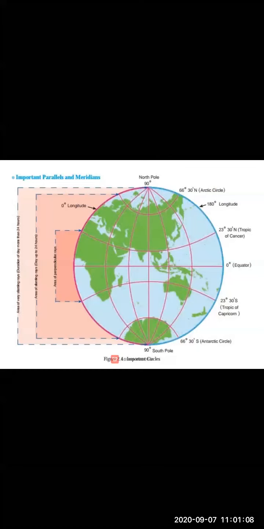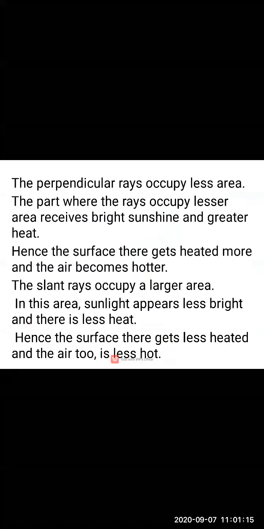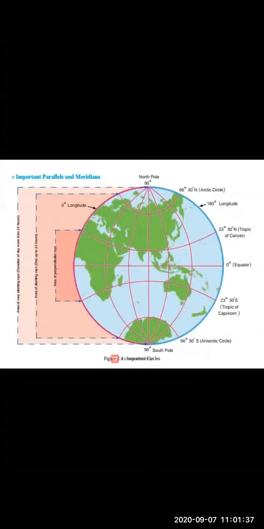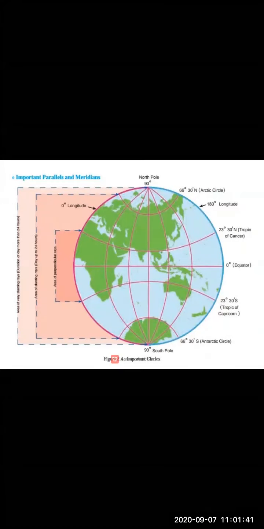See, children, as we know, sun rays coming towards the earth travel in straight lines. Now what happens here is, as the earth is spherical in shape, because of its shape, these rays are not perpendicular to all parts of the earth's surface.